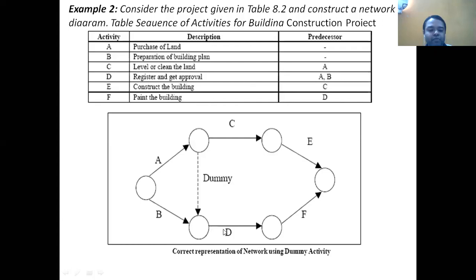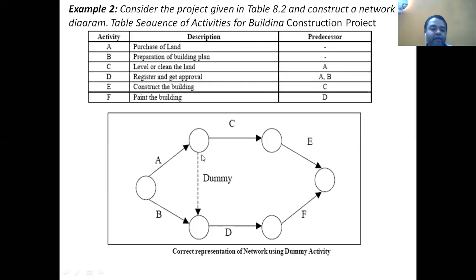So I'll first put this D activity here. If I draw only this much, it means that for this D activity, B activity is the predecessor. But in this example, they have given that A is also a predecessor of D activity. To complete this logic, we have used a dummy activity.